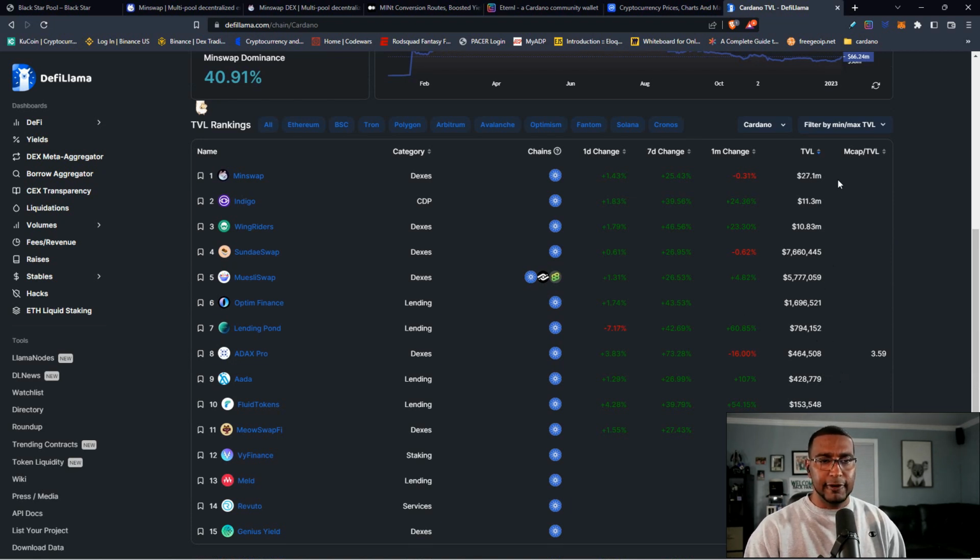MinSwap is by far the best DEX and most value locked on its platform at 27 million. Wing Riders at one time was catching up and even passed it until the debacle happened with the bridge. Indigo came up strong at 11 million because it's providing these synthetic assets, which are very, very big, very huge for our ethos. We need that. We really need that. It's going to develop and things will get better. So this is just to show you that it is #1, right? Indigo #2, and Wing Riders #3. The runner-up is SundaeSwap, which was actually the first DEX to come out on the Cardano blockchain. Actually, it was MuesliSwap, but it was the first most anticipated DEX to be released.